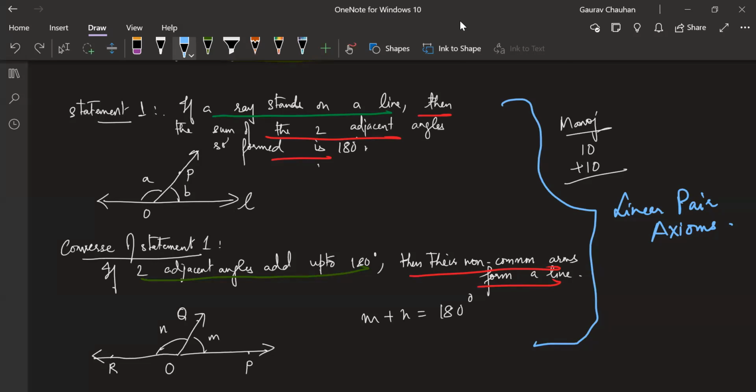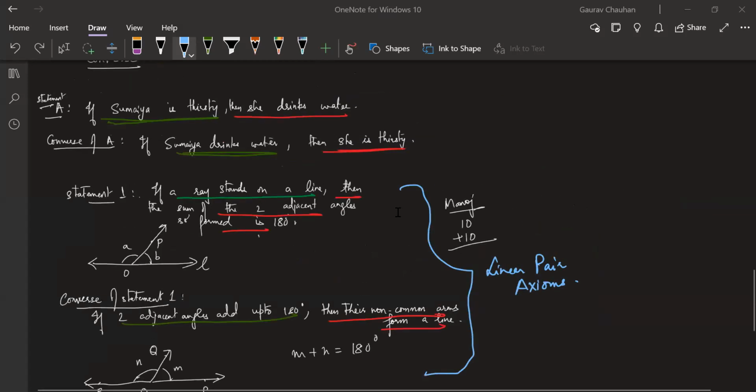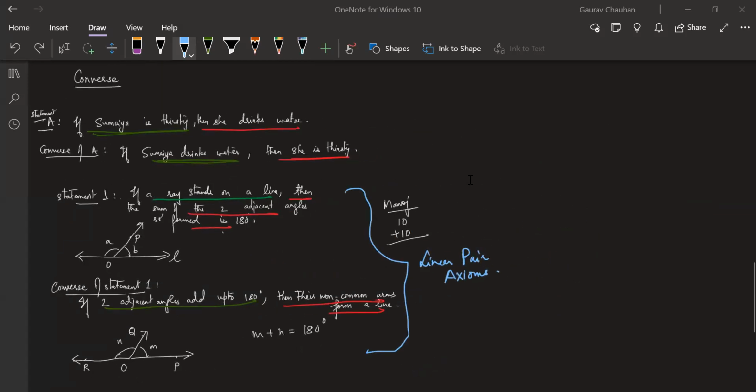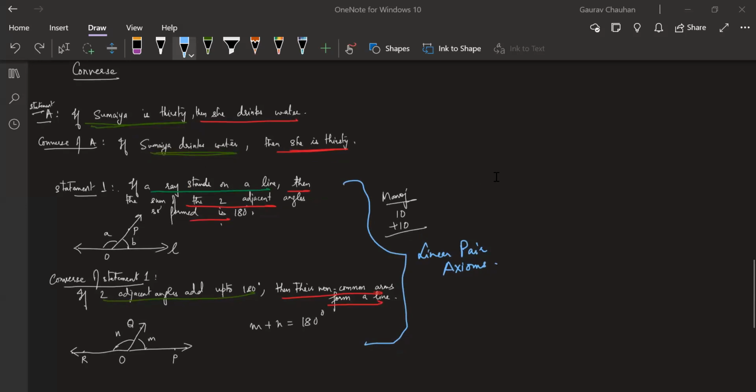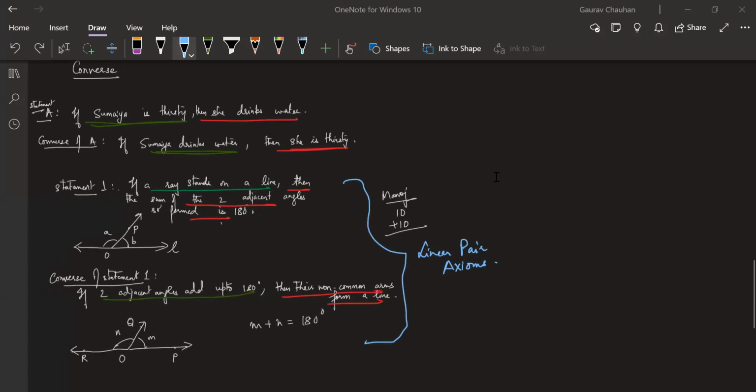I see Manoj still raising his hands. Manoj, you want to add something here? Not for this, sir, but I have a question on converse, sir. We'll finish this. Let's hold it, okay? Darshini, you have something to add. Earlier only you had something to add. Can I hear from you there? Okay, guys, otherwise can you start copying down from the top? From Converse fully I want you to start copying down while I take doubts. If I tell you to pay attention, everyone pay attention. Go ahead, Darshini.